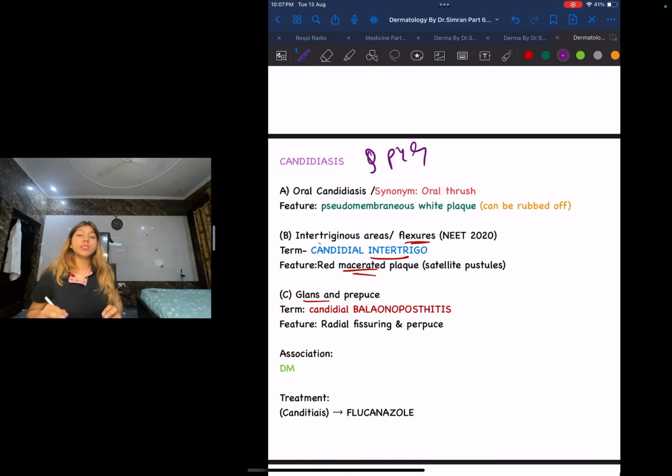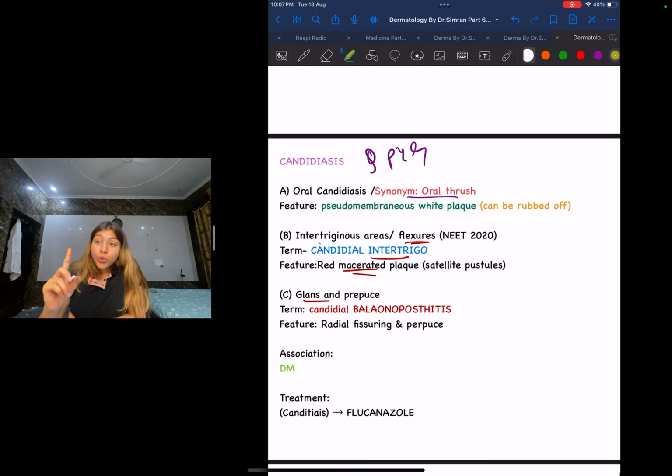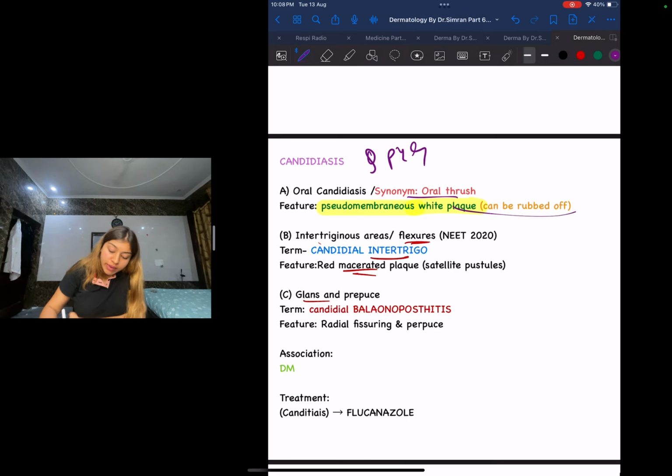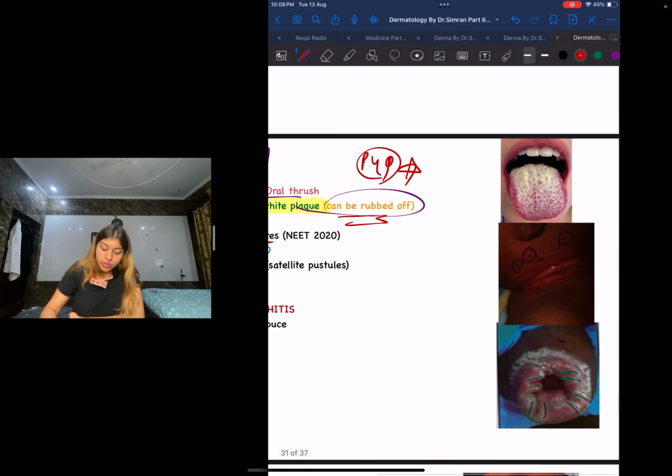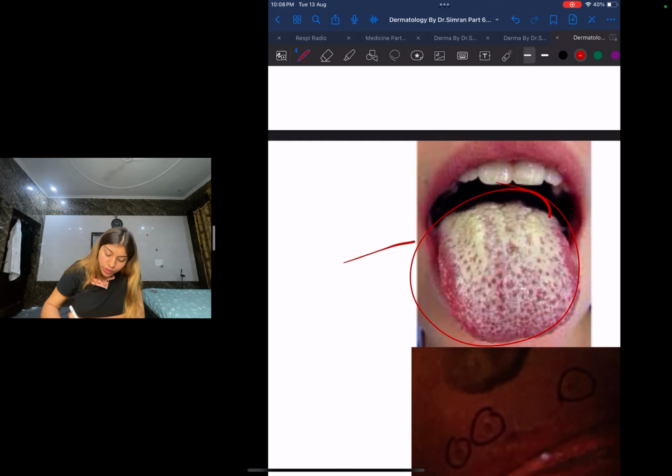In candidiasis, what you need to know is, first we're going to talk about oral candidiasis. Oral candidiasis is also called oral thrush. One very important feature is the pseudomembranous white plaque. Why do they say it is a pseudomembranous white plaque? Because if you wear gloves and try rubbing that lesion off, it will rub off. A very important feature is that it can be rubbed off. So this is your oral candidiasis, or oral thrush.